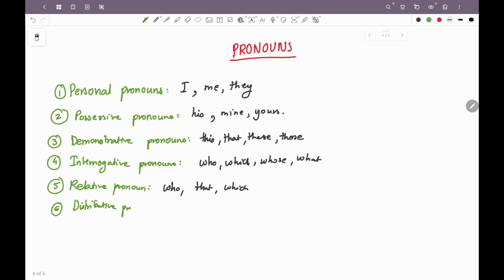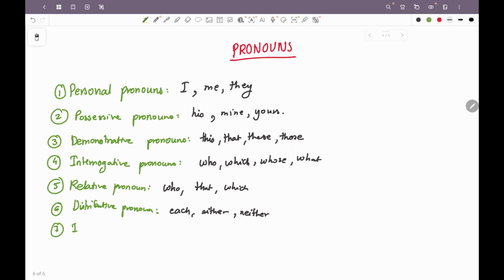Distributive pronoun. A distributive pronoun is used to refer to a member of a group individually. It means, again, one of those boys, right? This is a noun. So if this is being used in the pronoun format, for example, each or either, or we could also say neither, this is referring to one out of the group, right? So it is a distributive pronoun.